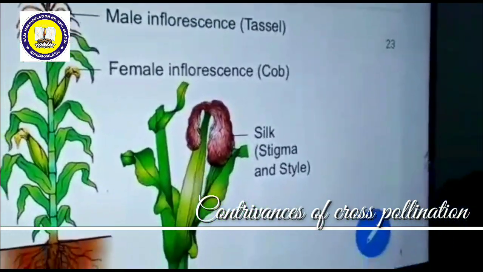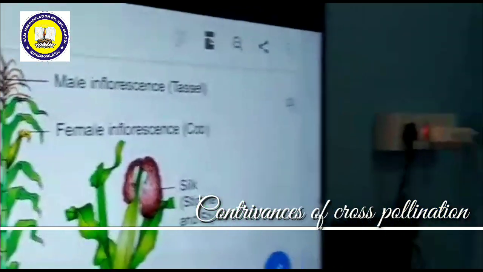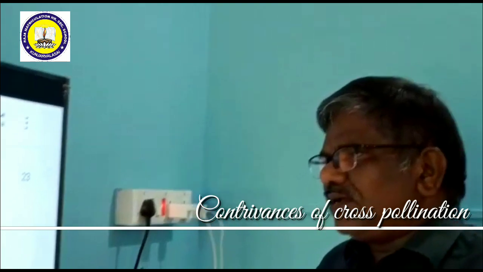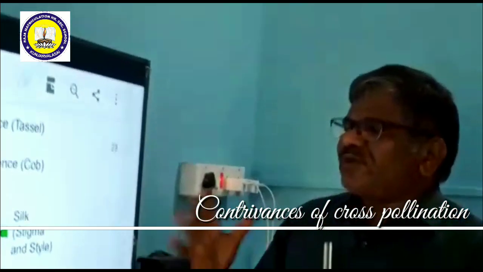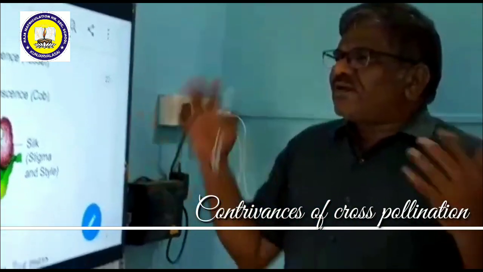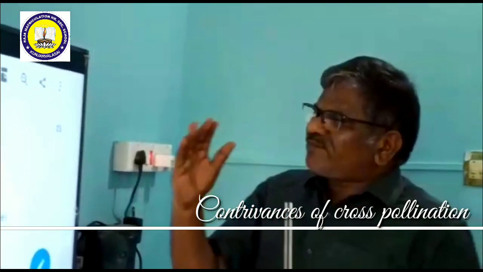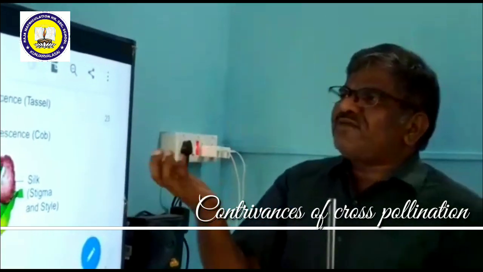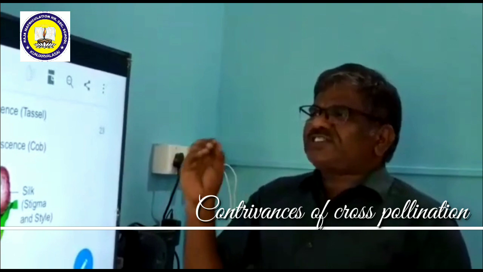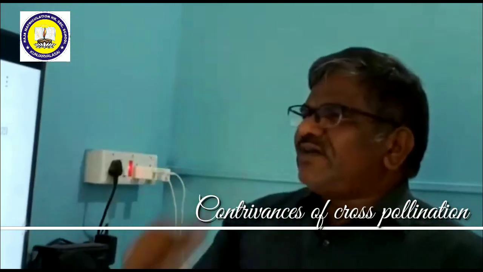They must produce huge numbers of pollen grains. Here the chance of pollination is very low, so a huge number of pollen grains and a large number of anthers have to be formed, and moreover the pollen has to travel for a long time. Hence the pollen grains should be very small, microscopic in size, and very light-weighted, or have special appendages to fly in the wind or air.